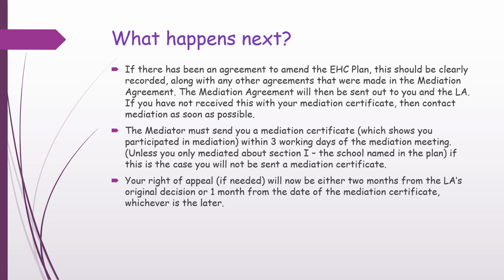The mediator must send you a mediation certificate which shows you participated in mediation within 3 working days of the mediation meeting, unless you only mediated about section I, the school named in the plan, and if that's the case, you wouldn't be sent a mediation certificate. Your right of appeal, if it's now still needed, will now be either 2 months from the local authority's original decision or 1 month from the date of the mediation certificate, whichever is the later.